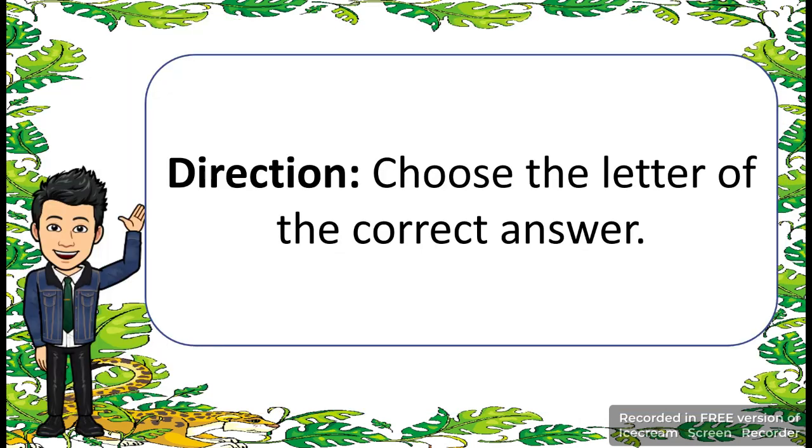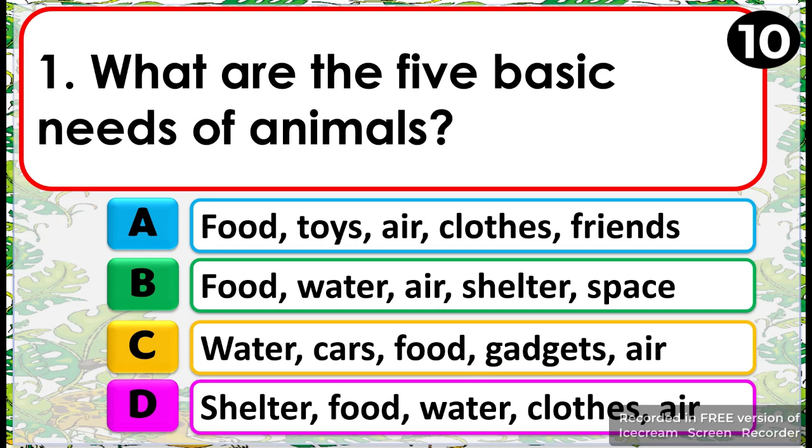For your last activity, direction: choose the letter of the correct answer. Number 1. What are the 5 basic needs of animals? A. Food, toys, air, clothes, friends. B. Food, water, air, shelter, space. C. Water, car, food, gadget, air. D. Shelter, food, water, clothes, and air.